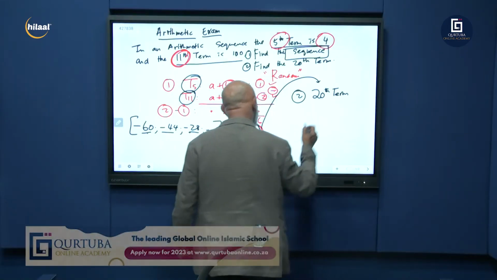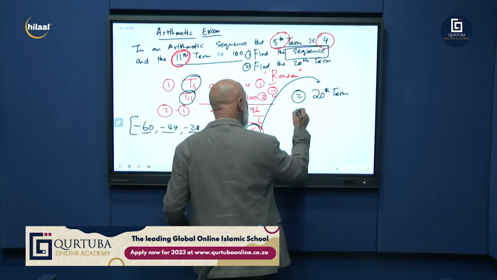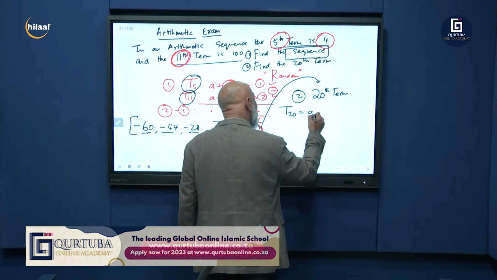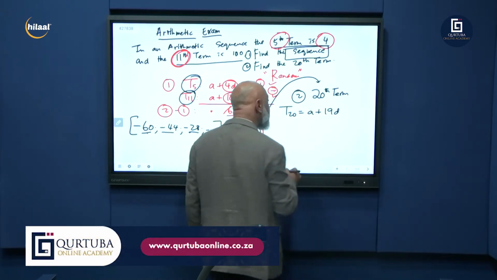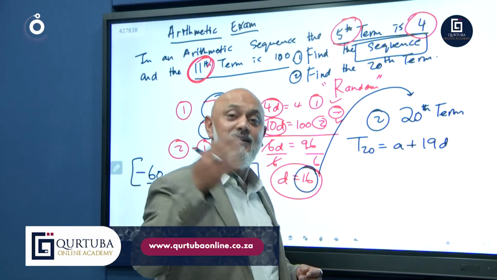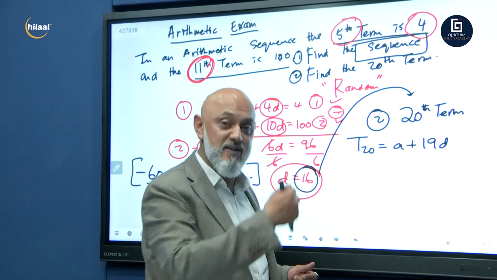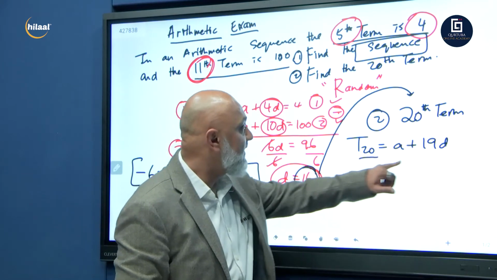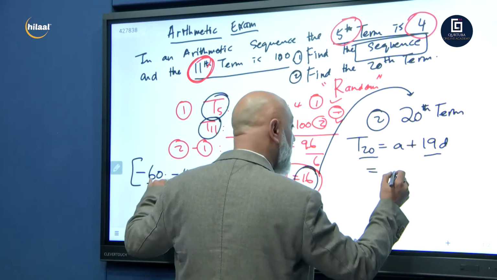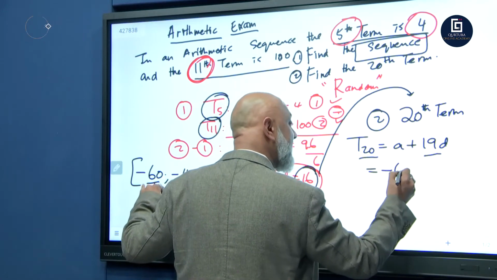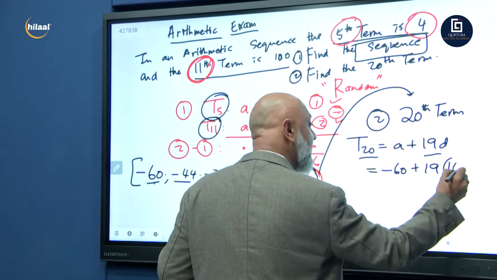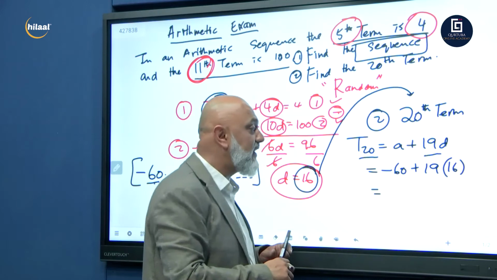And how do we find the 20th term? Now we've got our pattern. We know that T20 is A plus 19D. Yes or no? T20 is A plus 19D. Remember we said T100 is A plus 99D, we subtract 1. So T20 is A plus 19D. So let's go. What's your A? What's your first term? Minus 60 plus 19. What's your common difference? You calculated it, 16. Let's go to our calculators.